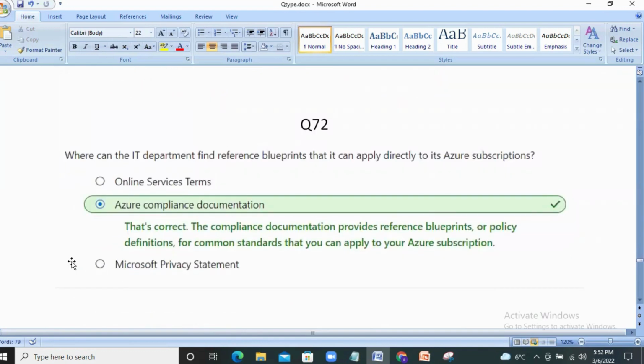Next question. Where can the IT department find reference blueprints that it can apply directly to its Azure subscriptions? The blueprint can be seen in the compliance documentation section. Hence, the second one is right. The compliance documentation provides reference blueprints or policy definitions for common standards that you can apply to Azure subscriptions.